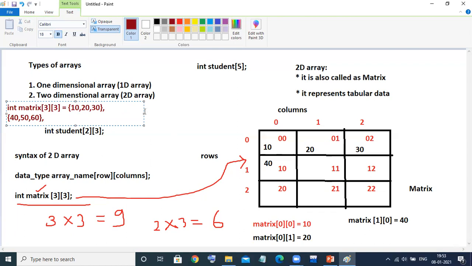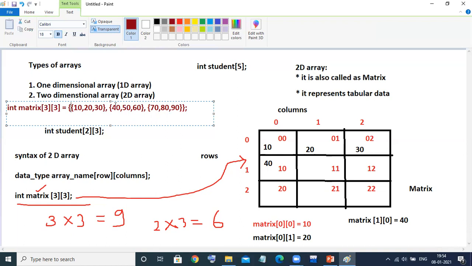Then the last one: 70, 80 and 90, then semicolon. Either you can take it like this, or you can put curly braces for the whole data, and then inside make subsets of this.